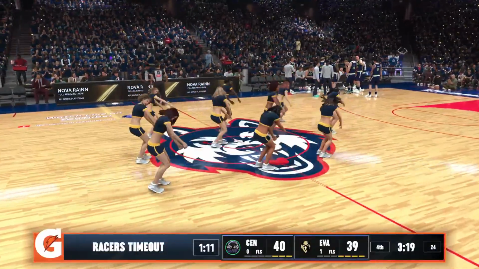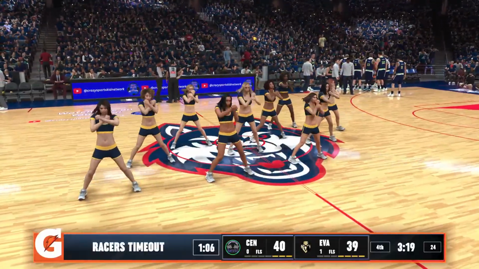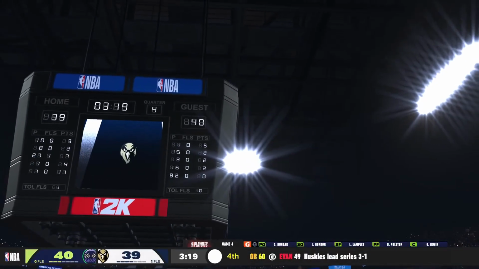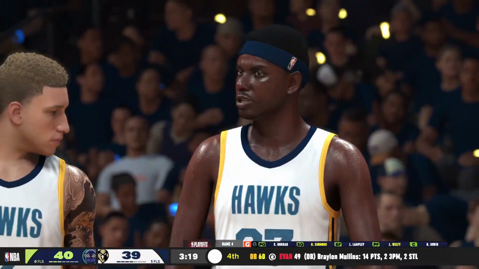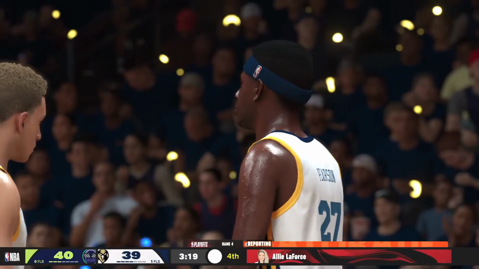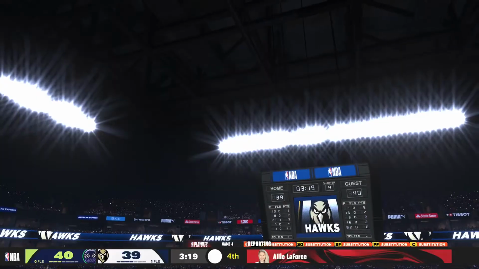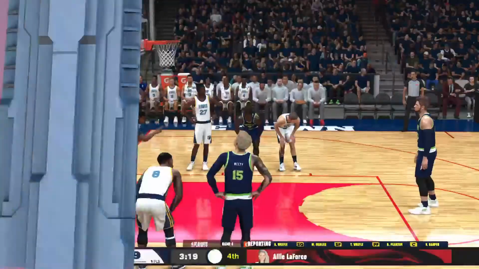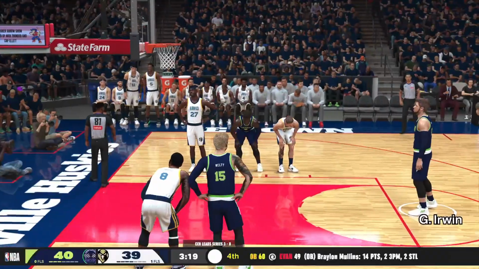Now at the line for two. Before that, we have a timeout by Centerton. It's a 1-point game for the Racers. The Racers have the lead by 1, and it's going to get tougher than that. At the line for two, though, it will be Grant Irwin. It will be interesting to see what he can do.